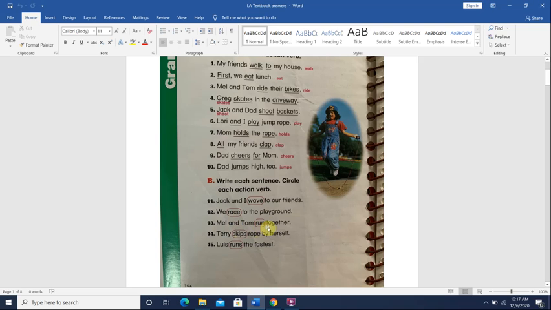Mel and Tom run together. Run is the verb. It's action. Terry skips rope by herself. Skips means to jump. Okay. The rope. To jump and move at the same time. Number 15. Louis runs the fastest. Okay, runs here is the verb. Okay, so remember that the verb is the action word in each sentence. It usually comes right after the subject. If you know the subject, you will know that the next one is the verb.